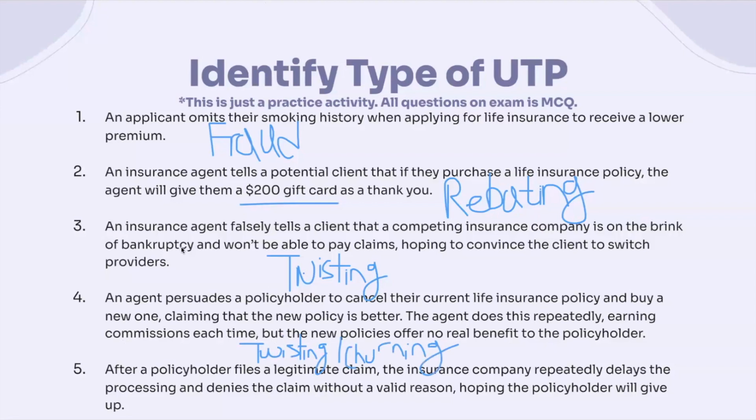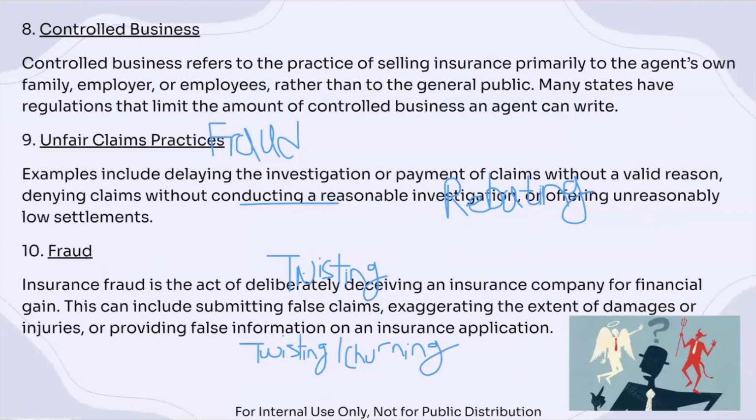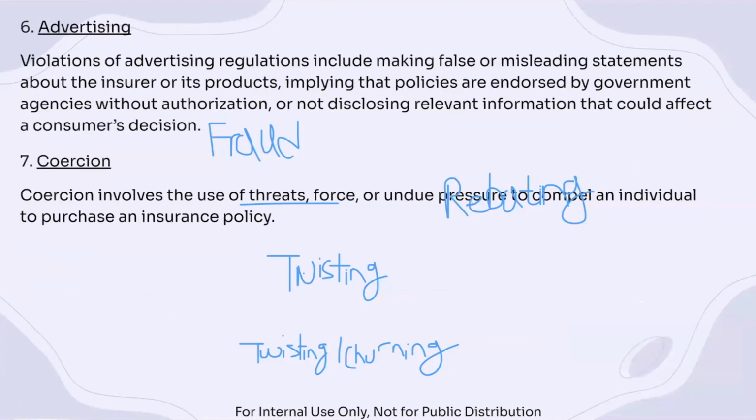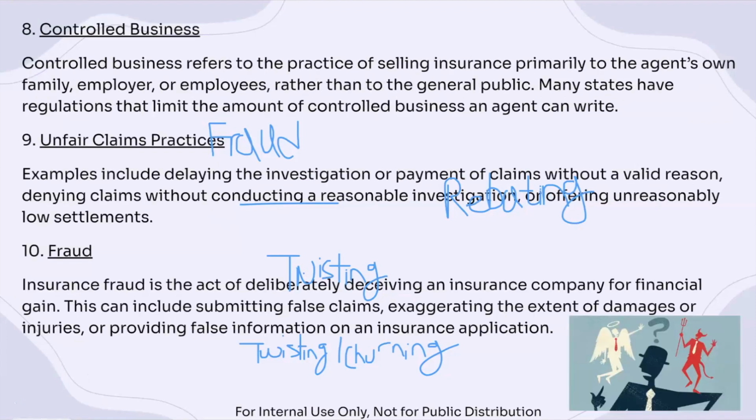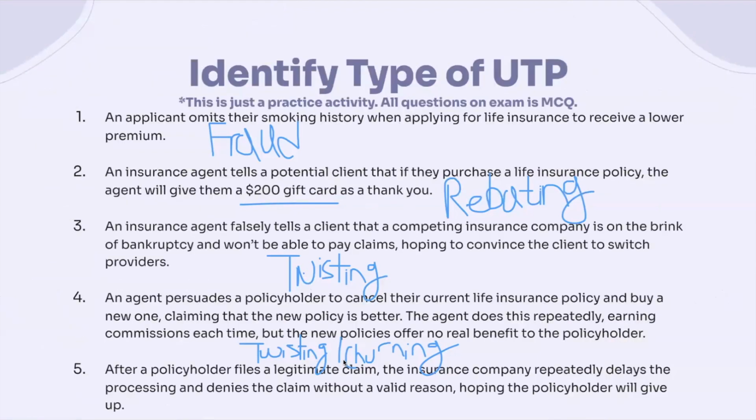Now for number 3, with the agent falsely telling a client that a competing insurance company is on the brink of bankruptcy, we can also include fraud, maybe, as well. Again, for some of these we can pick multiple answers as long as we can explain why. On the exam, remember, they're all multiple choice. But this is just a practice activity for us to get familiar with some of these terms.